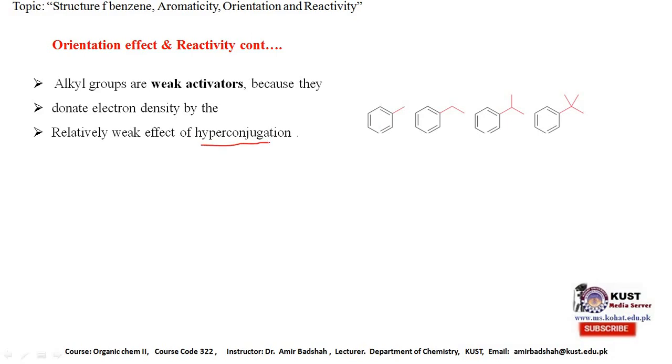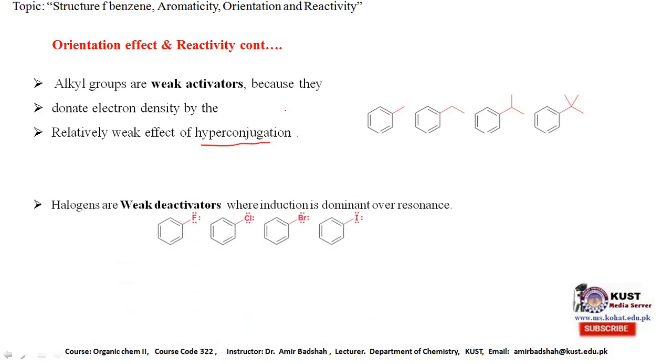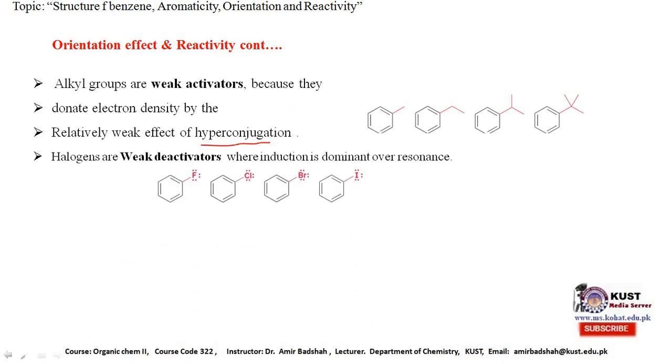In the former case, for the strong activator and the moderate activator, the donation of electron density to the ring was by a strong effect, and that was the resonance effect. Here, electrons are also donated to the ring by this alkyl group, but through a weak effect. Due to the weak effect, these groups are considered weak activators. Halogens are also considered weak deactivators.